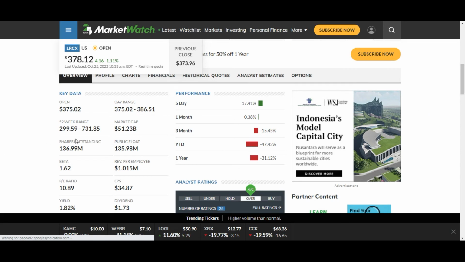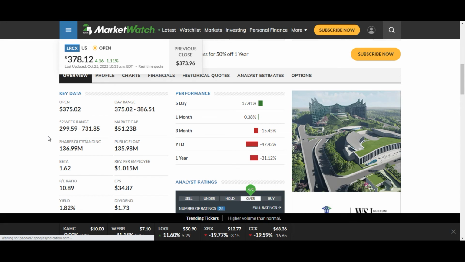The 52-week range: the low is 299.59 and the high is 731.85. The market capitalization of this company is $51.23 billion. The shares outstanding is 136.99 million. Public float is 135.98 million. Beta is 1.62. Revenue per employee is $1.01 million.